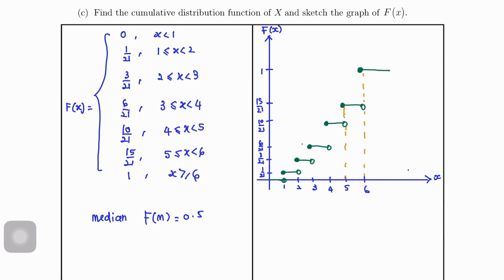Okay, kalau kita tengok dekat sini, we have F5 equals to 0.5. Therefore, F5 equals to 15/21. Okay, so ni dah greater than 0.5 kan? So therefore, median equals to 5.